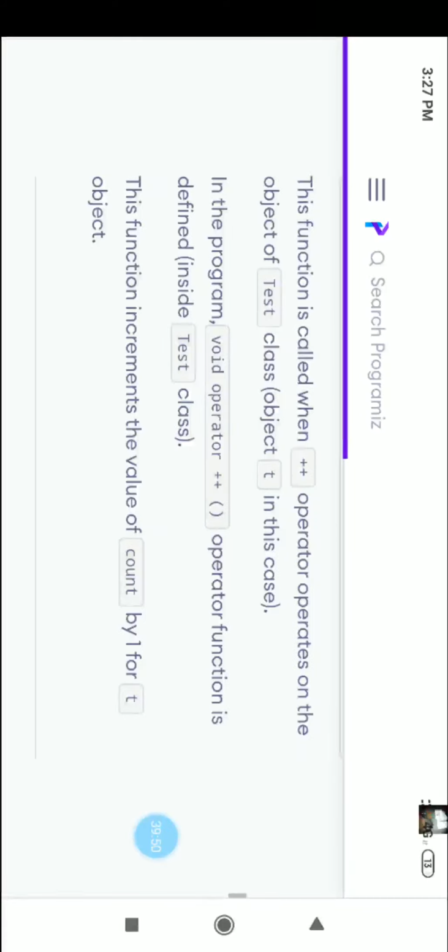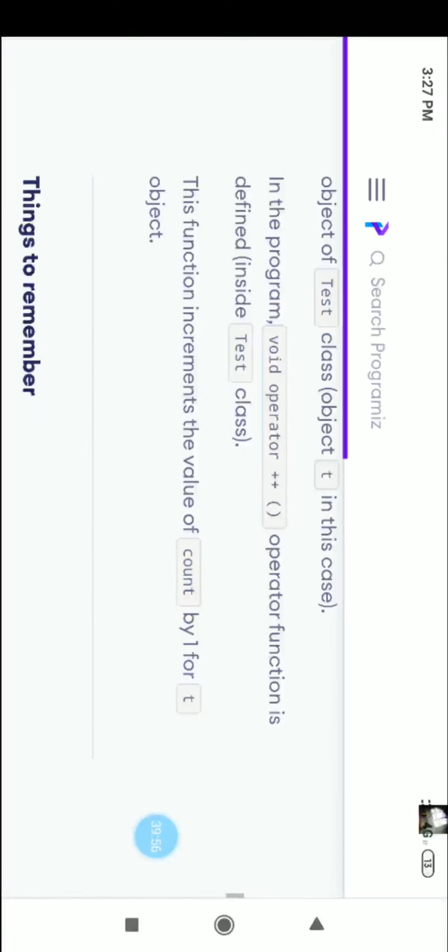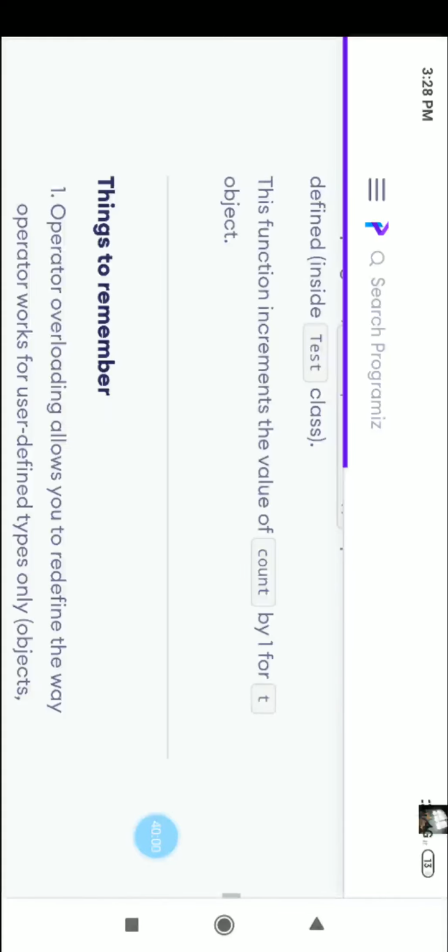In this program, the void operator plus plus function is defined inside the test class. This function increments the value of count by 1 for the T object.